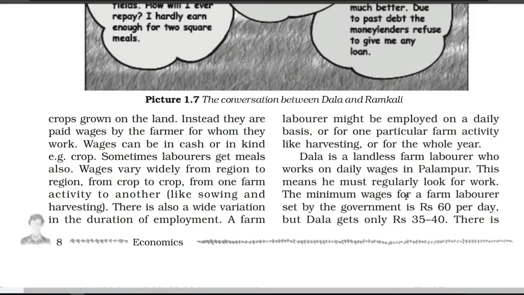The minimum wages for a farm laborer set by the government is rupees 60 per day. If you look at the wages of a farm laborer, the minimum wage set by the government is rupees 60 per day. At the end of the day, suppose we have been working since morning, we are going to get our wages, which is the 60 rupees set by the government. Let's see whether Dala is getting this 60 rupees per day or not. But in the next slide we can see that Dala gets only rupees 35 to 40. Now the question comes to our mind: if the government has set rupees 60, why is Dala getting only 35 to 40 rupees?